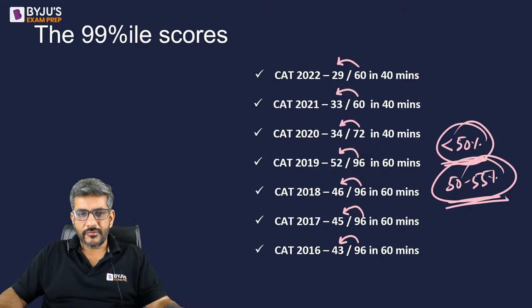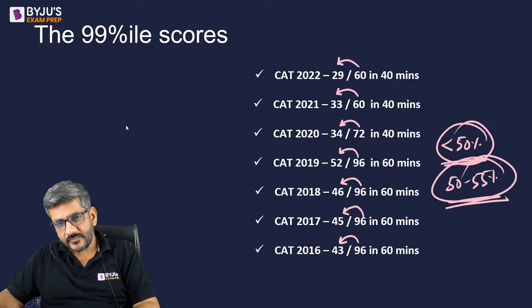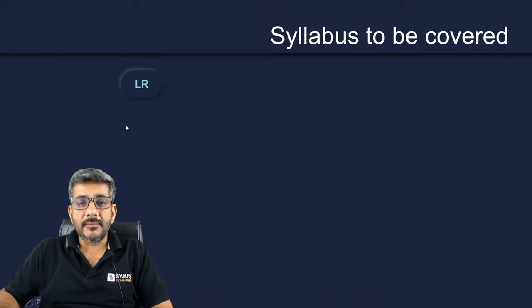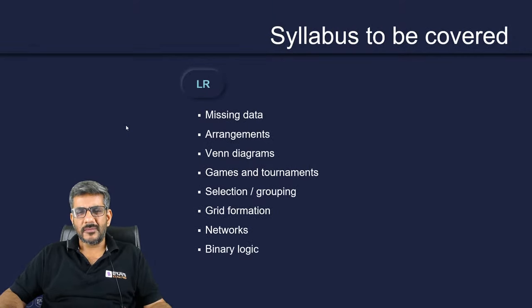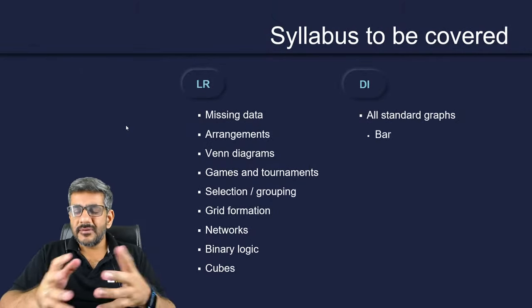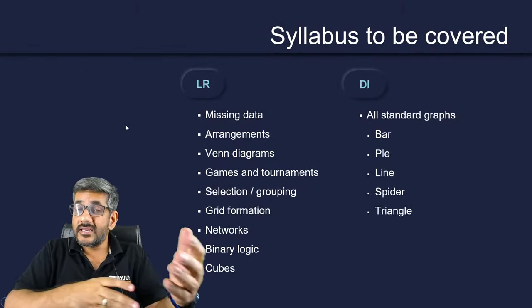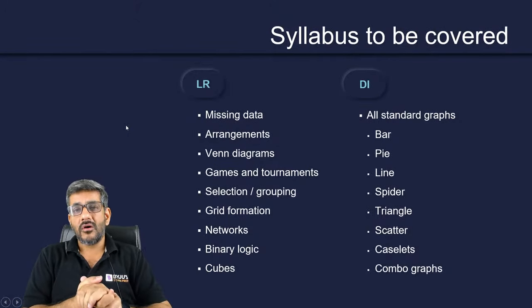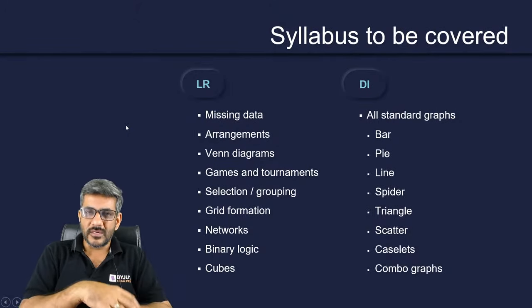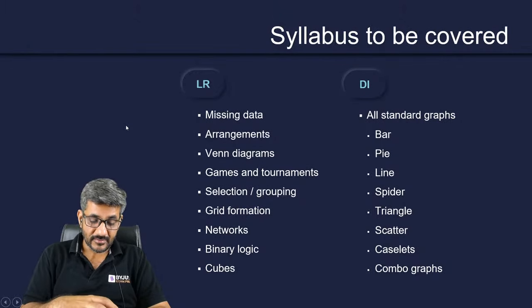I'm sure that all of you got an idea from this. Now comes the important point. What is the syllabus to be covered? Is there any syllabus, first of all? As we say, there is a syllabus in quantitative aptitude. There is a syllabus in verbal ability as well when we talk about grammar, vocab and all. What is the syllabus to be covered in logical reasoning and data interpretation?